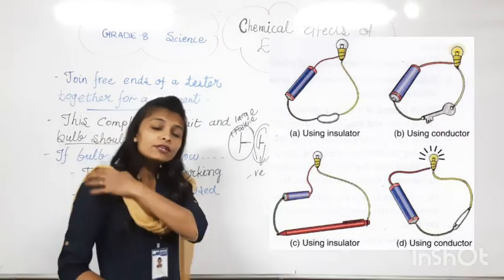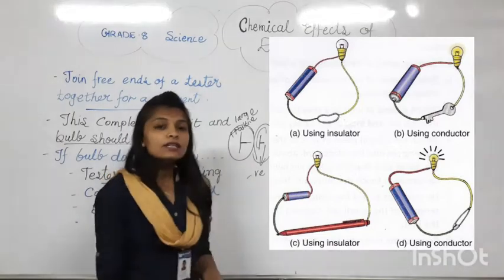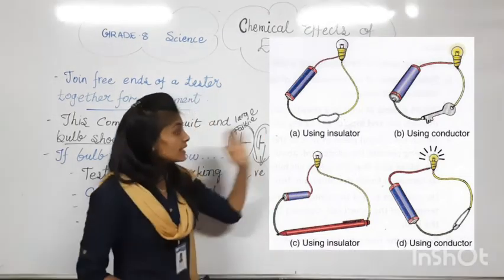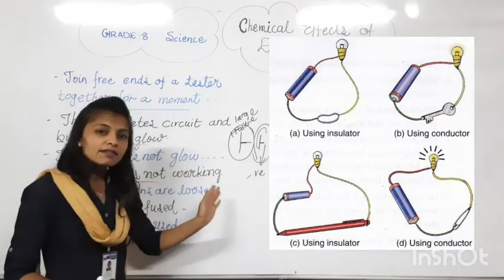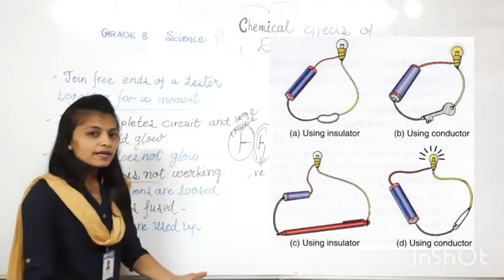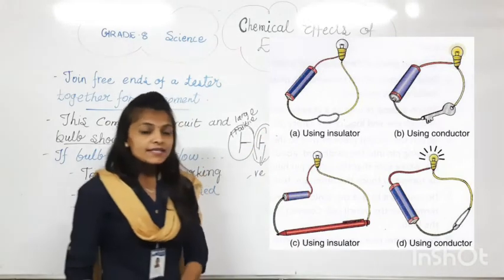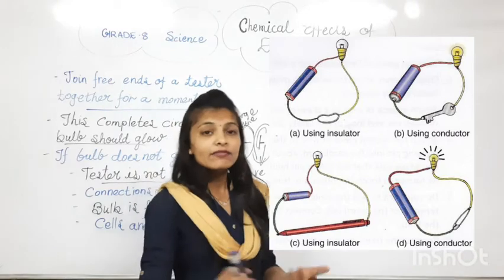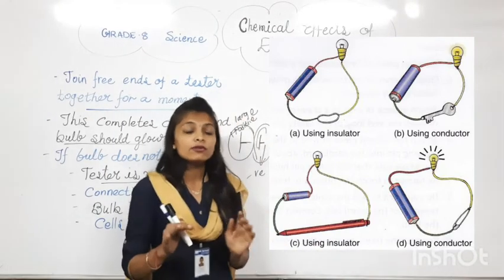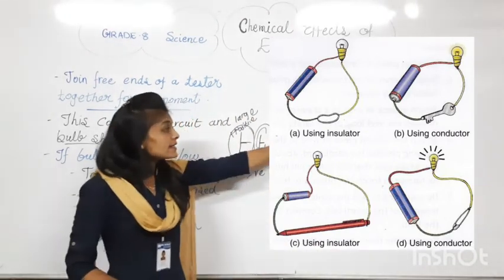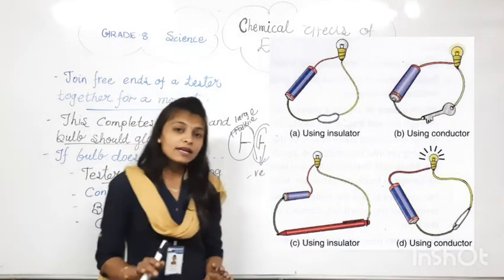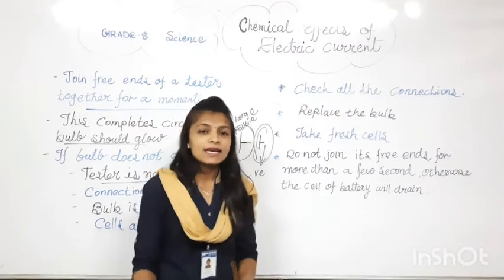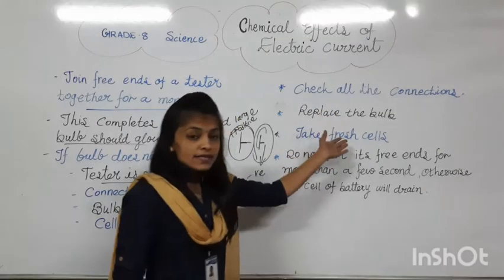So if you want to glow the bulb, which things do we have to check? Let's see. These connections, whichever are loose, we have to repair them. Check all the connections. First of all, we have to check whether the connection is loose or tight. If it is loose, we have to tighten it and fit it properly. Next thing is replace the bulb. If you feel the connection is okay, the next step is that we have to check the bulb. We have to replace the bulb.